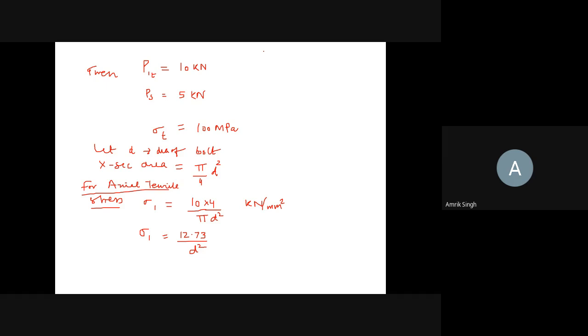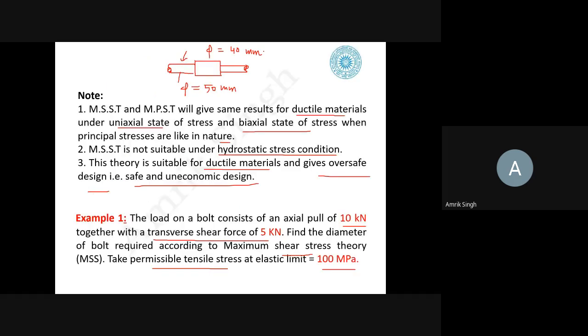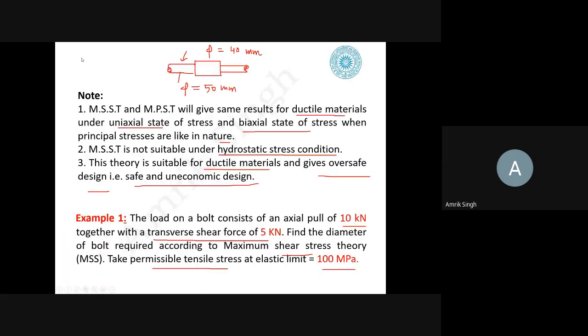Now, for the transverse shear, just a minute.